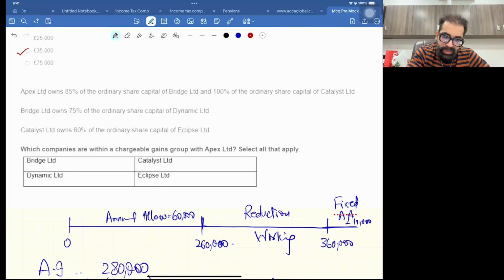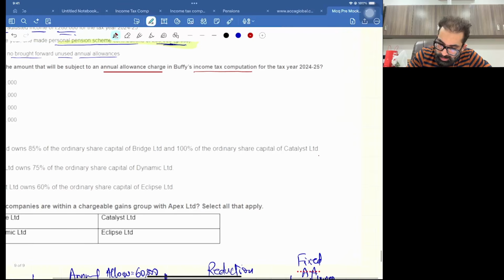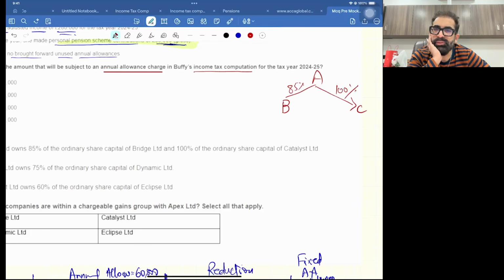Now the last question: Apex Limited owns, this is about the Capital Gains Group, hope you remember it. Apex Limited owns 85% of the ordinary shares of B and 100% of C. Let me make this sketch for you. A company owns 85% of B and 100% of C. This is the initial structure.